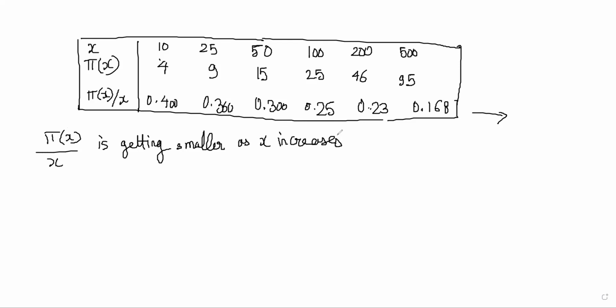Correct? So what does this mean really? This means that for larger numbers, the number of primes is far smaller than the number of numbers, right? Because the ratio of number of primes to the overall number of numbers is reducing, right? So as you go further ahead in the number line, what you will realize is that primes are few and far between, right? In the beginning, they are very frequent, right? But as you go to larger numbers, primes are much rarer.